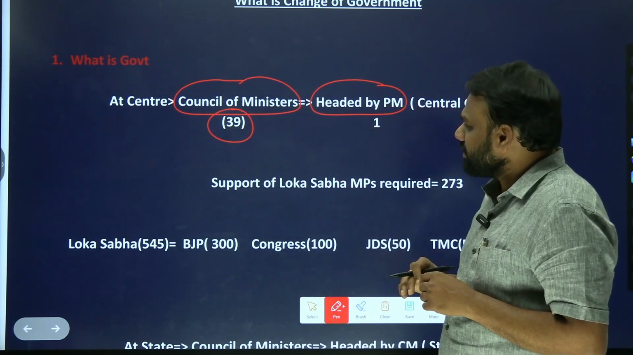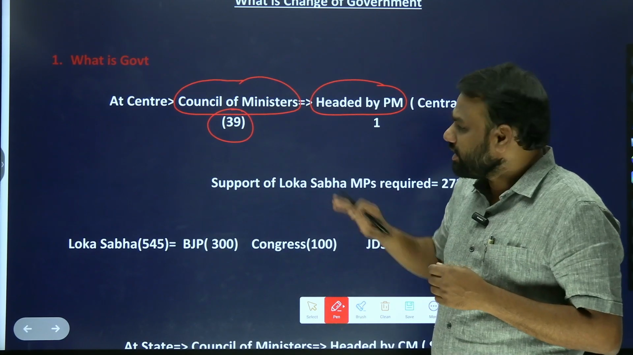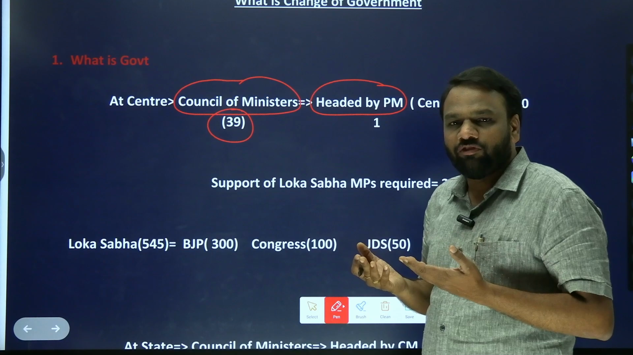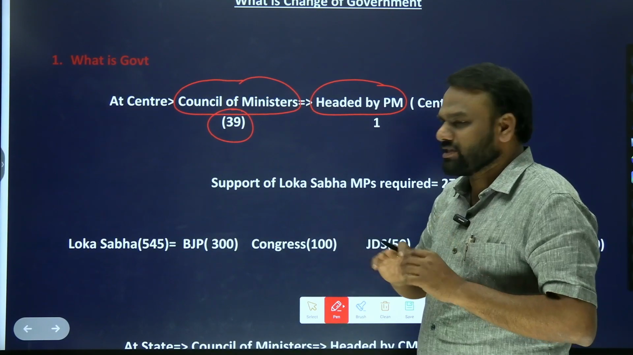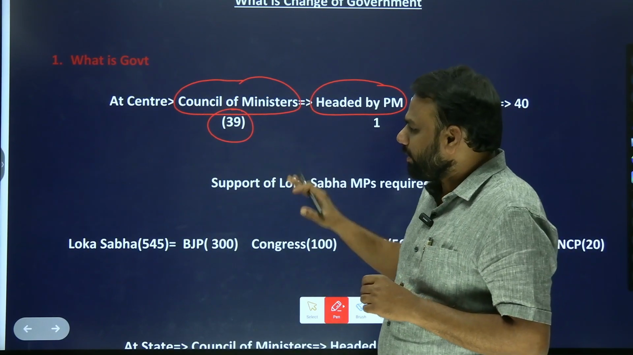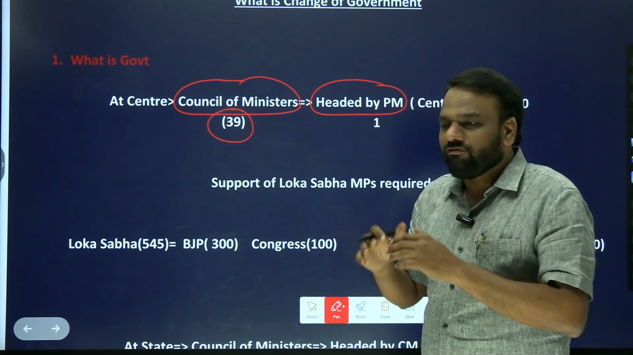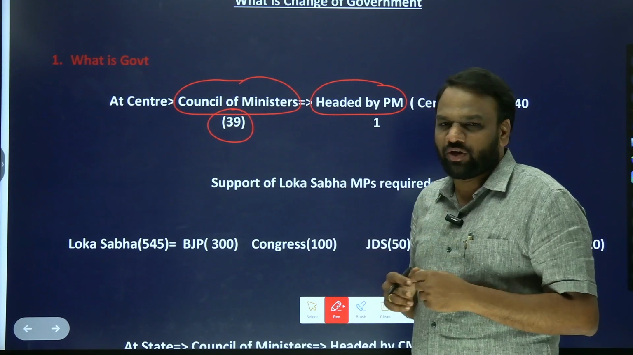These 40 members, how did they become ministers? They became ministers because they enjoyed the support of the majority of the members in the Lok Sabha. So who will form the government? The party which enjoys majority in the Lok Sabha will form the government. So what is that majority?